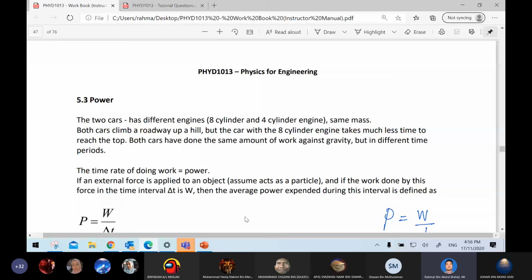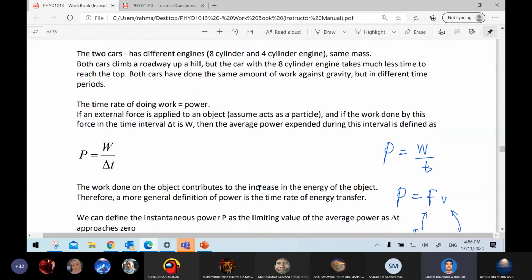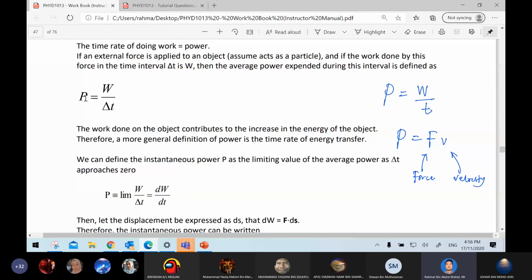For topic 5, this is the last one. We learn about power. So power has two formulas. As you can see here, we have P is equal to W over T. This one is the formula that you have learned or used before during secondary school. Back in secondary school, your teacher must have used this formula to calculate power.